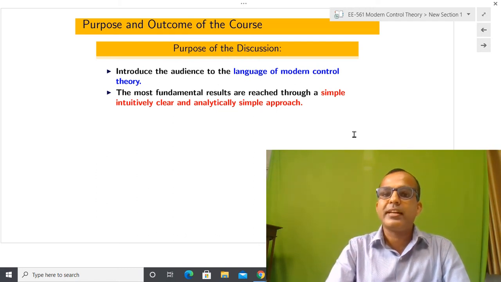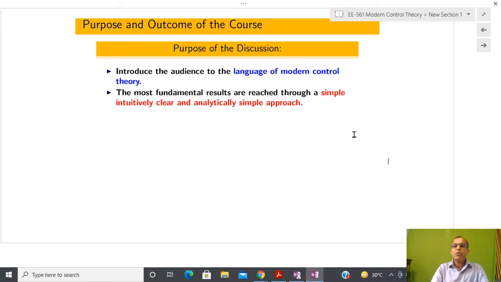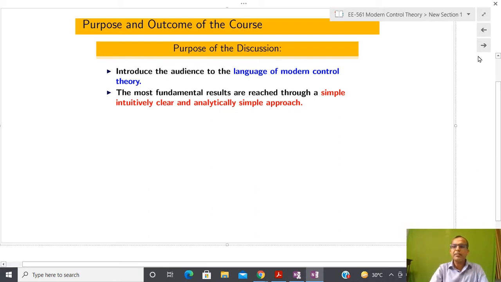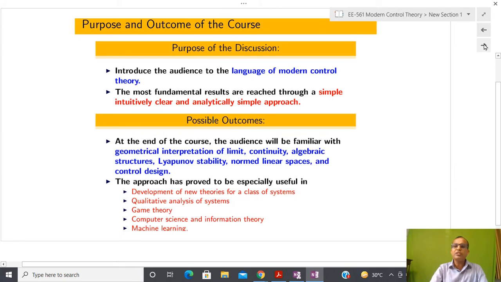Most of the time I am going to use a very simple, intuitively clear, and analytically simple approach. I am not going to take examples which require much more knowledge of some particular area.